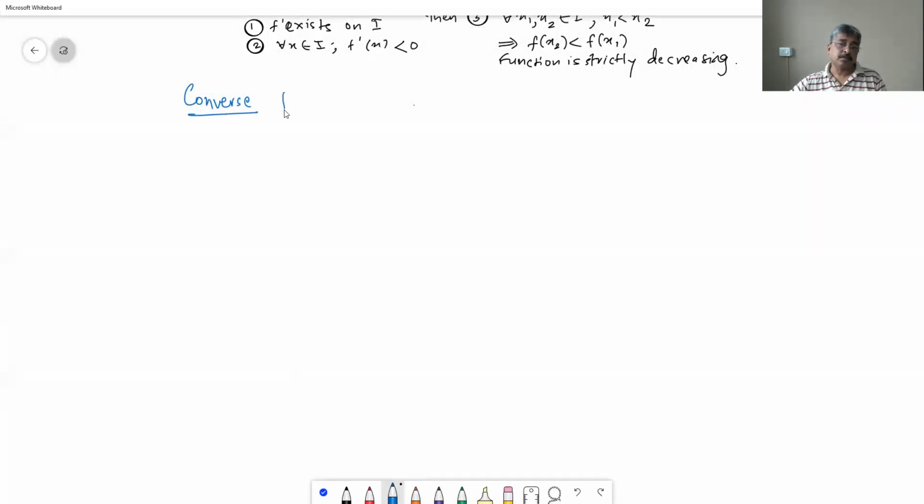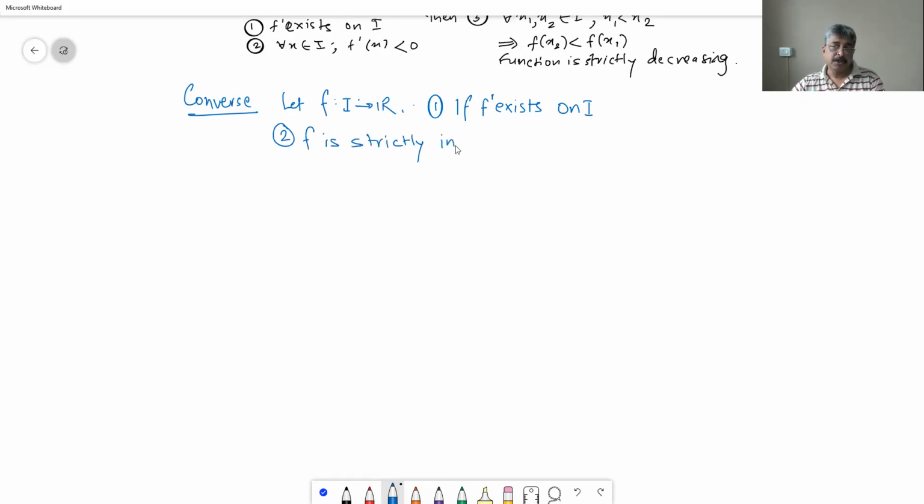Let f be defined from I to R. 1, if f dash exists on I. 2, f is strictly increasing on I, then for every x belonging to I, f dash of x is greater than 0. True or false?